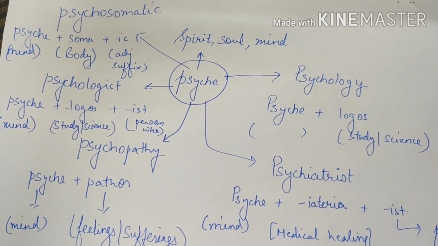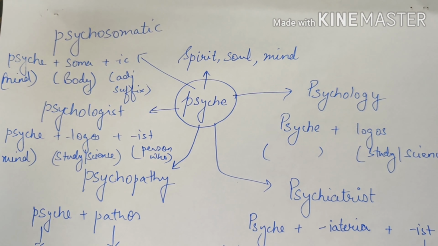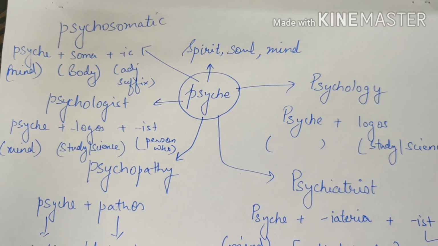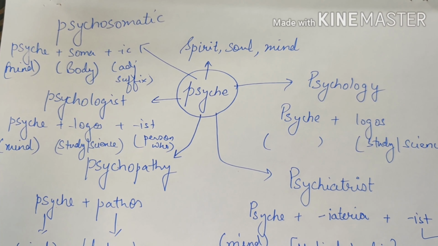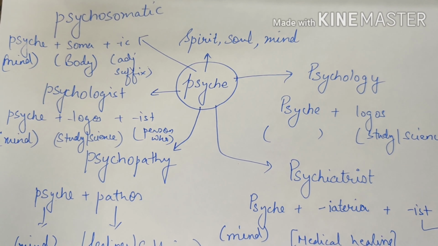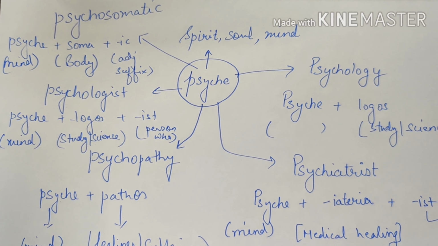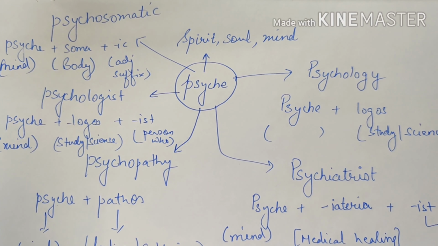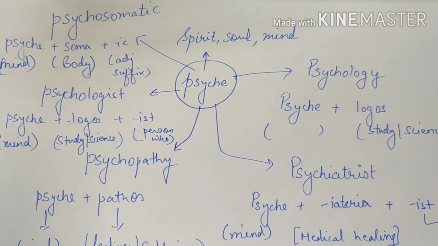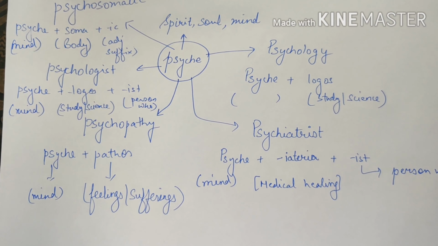Next word is again an important one, psychosomatic. Psychosomatic comes from the root words psyche, soma and ic. Psyche is mind, soma is body and ic is an adjective suffix. That means when your mind and body are trying to work in harmony, that is called psychosomatic. Your mind and body are working together. So these are the words we covered out of psyche.